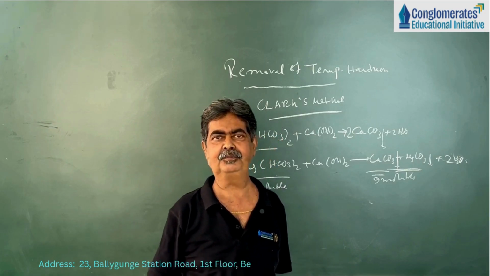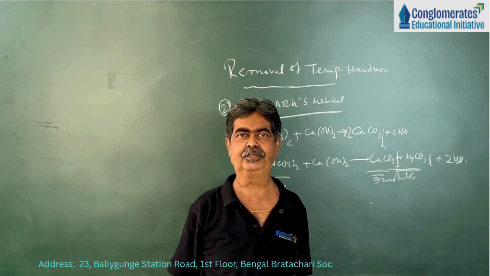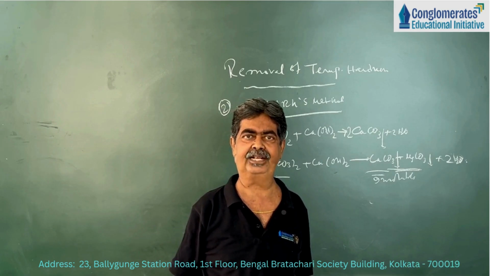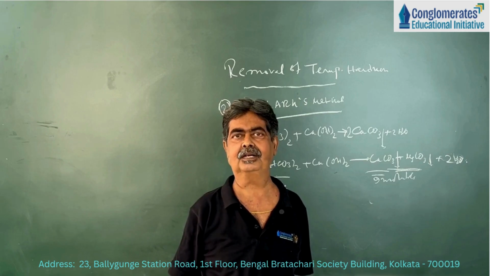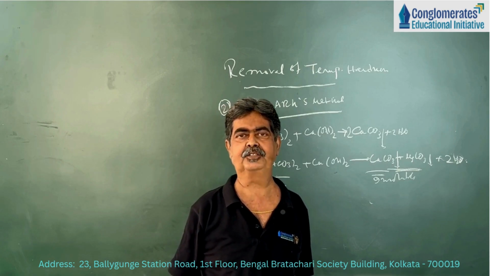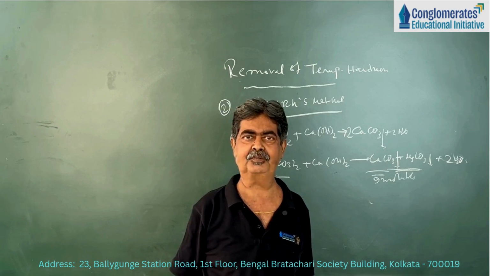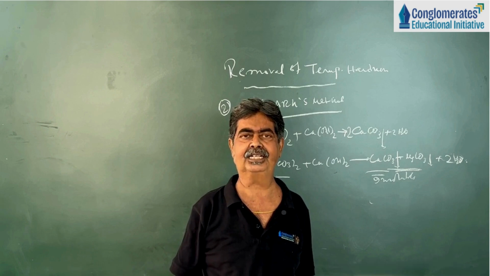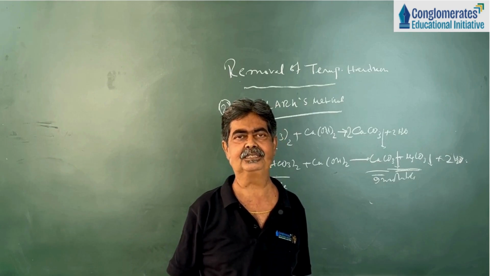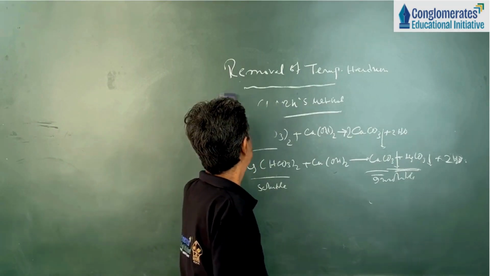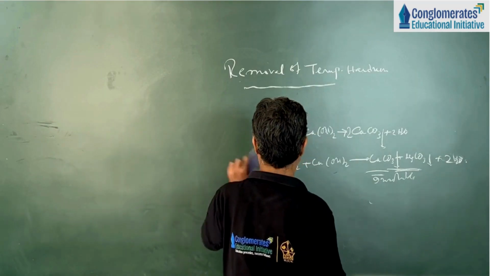So what will be the reaction behind it? When it is treated with hard water, sodium carbonate reacts with the respective chlorides and sulfates to form insoluble carbonates of calcium and magnesium. That means when sodium carbonate reacts with calcium chloride, it forms calcium carbonate and sodium chloride. When sodium carbonate reacts with calcium sulfate, it forms calcium carbonate and sodium sulfate. Magnesium is applicable in the same way. So let me write the reaction for the removal of permanent hardness.